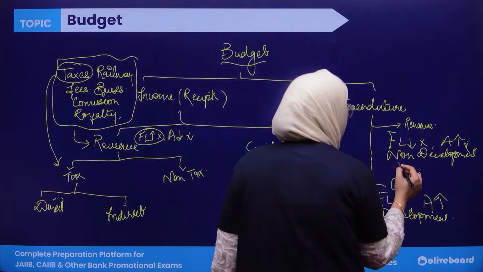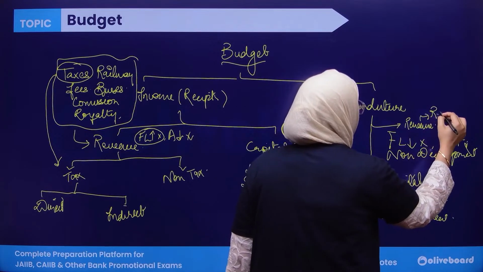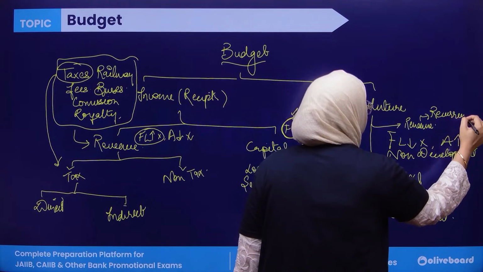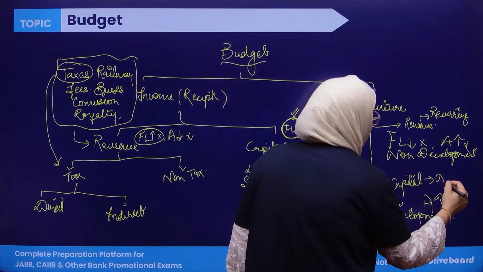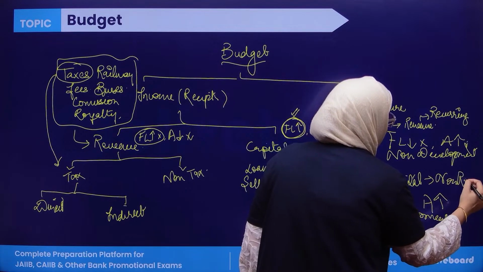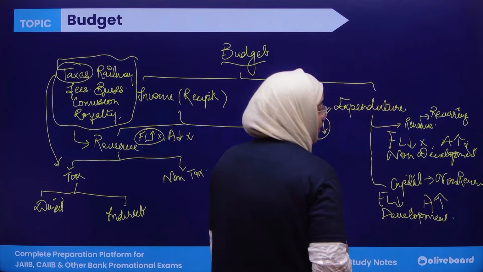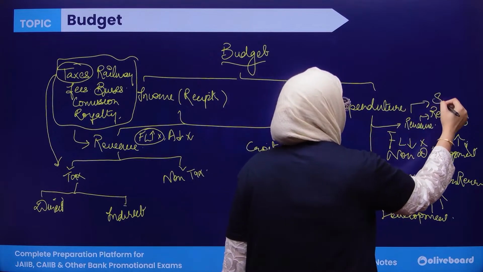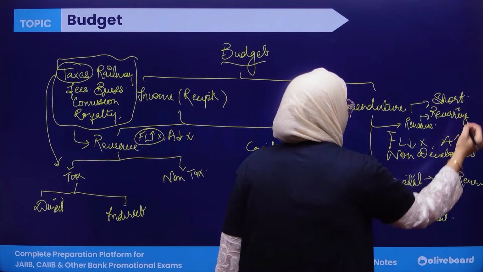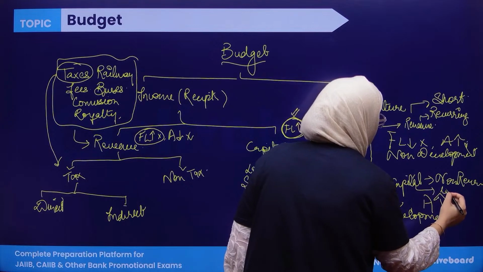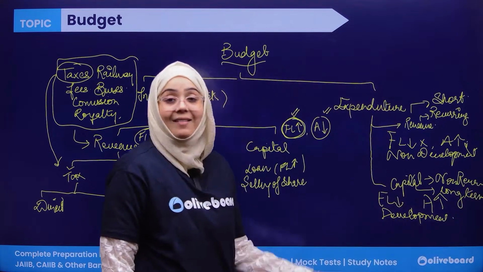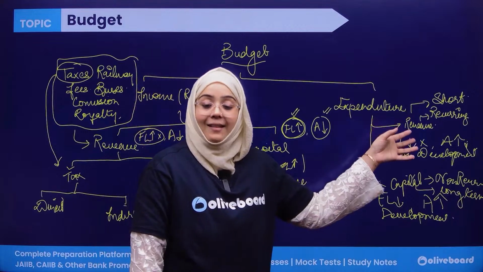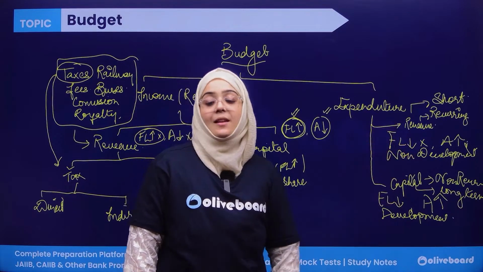Revenue expenditure is often termed as recurring in nature, means the expenditure which is repetitive, whereas capital expenditure is non-recurring, means non-repetitive. Revenue expenditure is short term, whereas capital expenditure is long term. So these are the differences between revenue and capital expenditure.